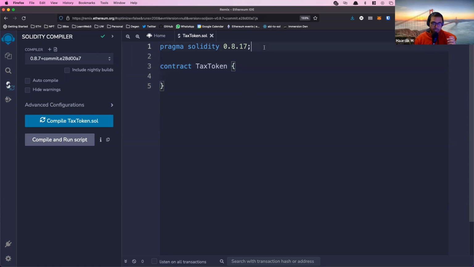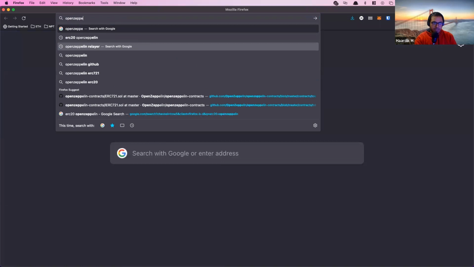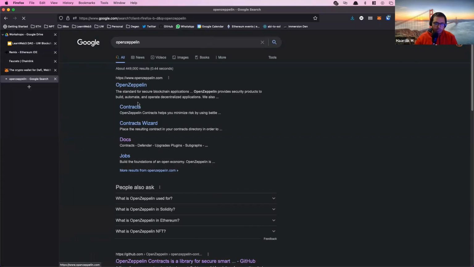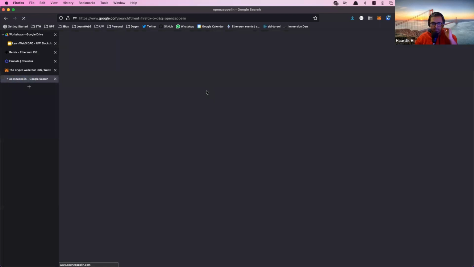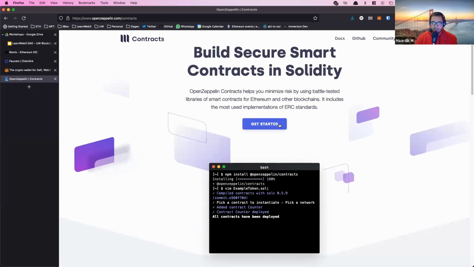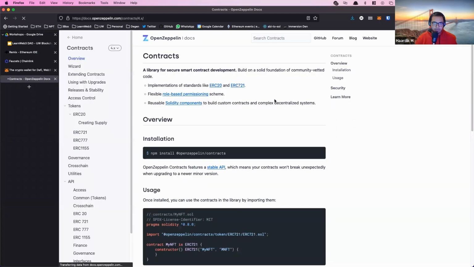Since we're going to use the ERC20 token standard, we're going to be using this library by OpenZeppelin. OpenZeppelin is a security company for Ethereum, and they do a variety of different things. But one of the things they do is create implementations of common standards, things like ERC20, fungible tokens, non-fungible tokens, and so on.